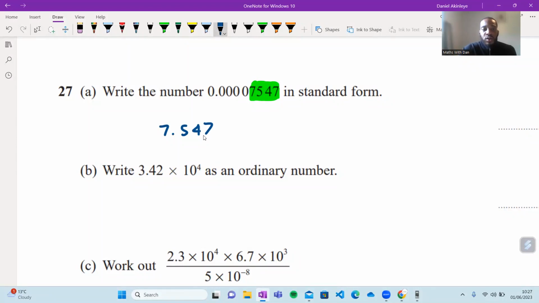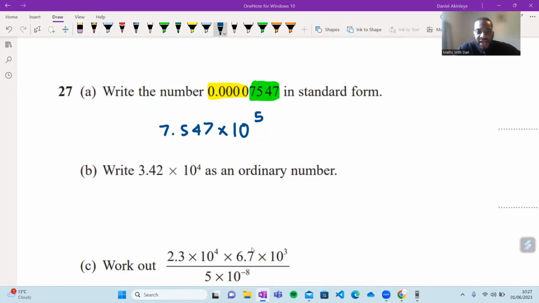7.547. Now, remember in standard form, you times by 10, and then you put a power here. Now, you do this. How many zeros do I have here? I have 1, 2, 3, 4, 5, right? So I put 10 to the power of 5. Is that correct, guys? Is that one mark in the bag, or is there something I'm missing?